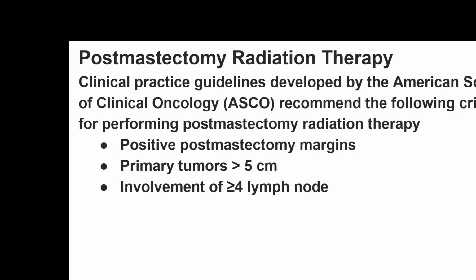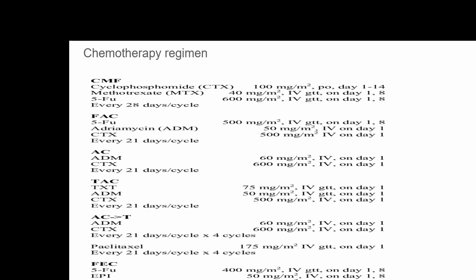I am just picking up these points because these are the issues which we face regularly in clinical practice. Patients may have undergone surgery somewhere, and before the radiation therapy or chemotherapy is started, they want to take an opinion from us, maybe from a medicolegal point of view, whether it is valid or not. So whenever we give an opinion, we need to have some idea about the current guidelines. The guideline is that radiation therapy is essential if there is a positive margin, or if the primary tumor is more than 5 centimeters, and if there is involvement of more than 4 lymph nodes, radiation therapy is a must, otherwise it can be managed.